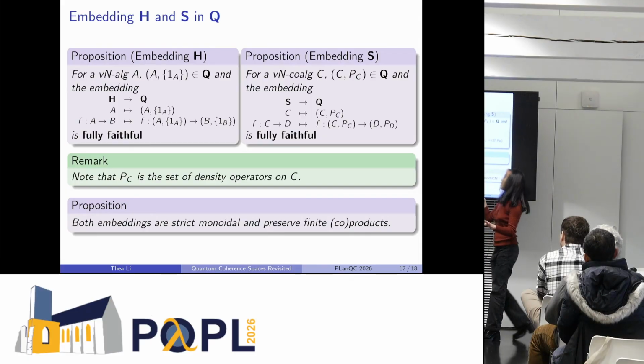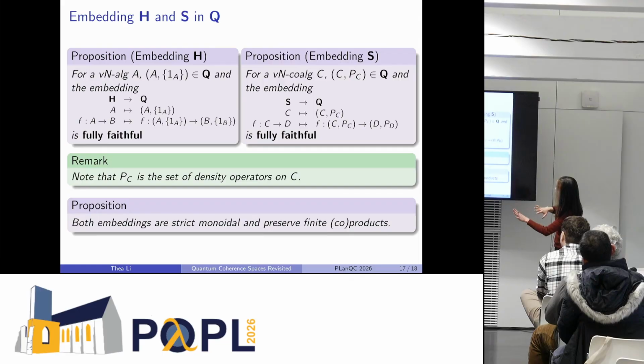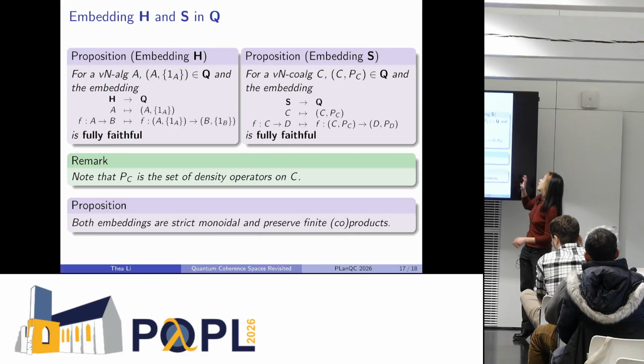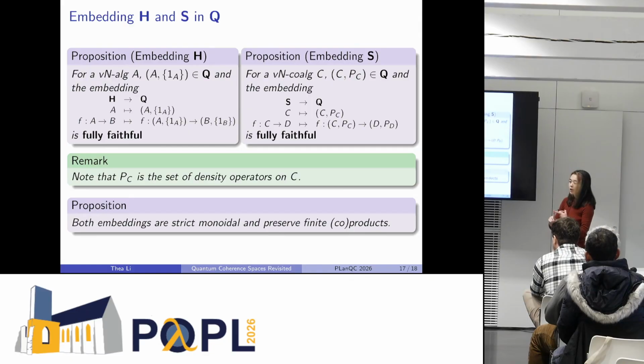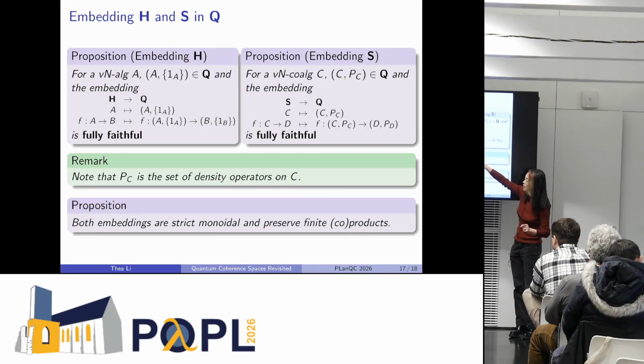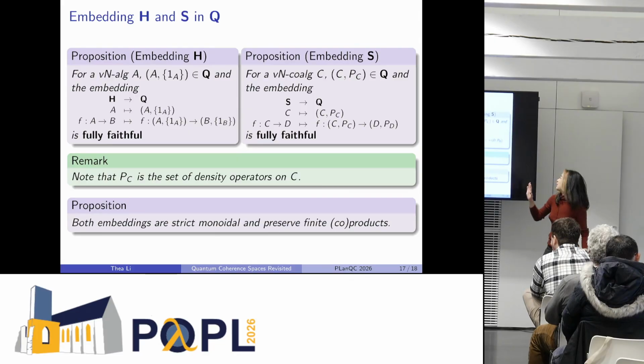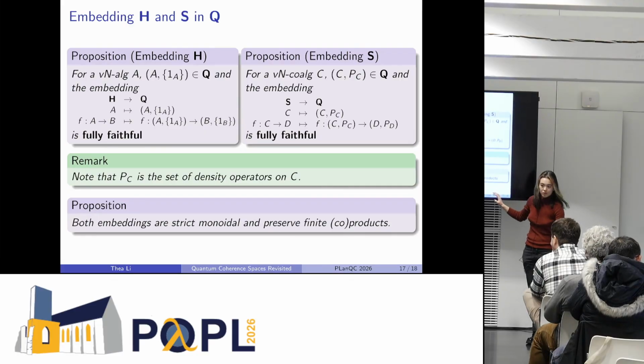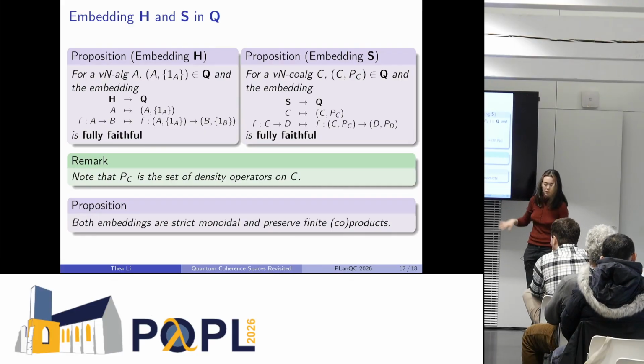So between our interpretations of Neumann algebras inside Q, we get exactly the quantum channels, exactly the CPU maps. And for the Schrödinger picture, or the Schrödinger category, we can note that a Neumann algebra together with its set of density operators is an object in Q. So this embedding here is also fully faithful, and we get exactly the CPTP maps. It's also worth noting that both of these embeddings are strict monoidal and preserve finite coproducts or products, depending on which one you take.